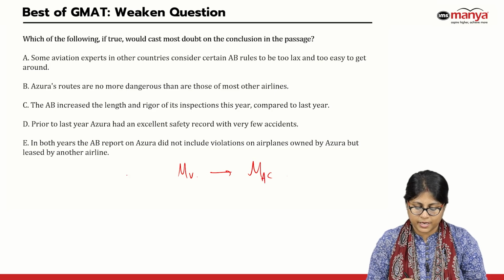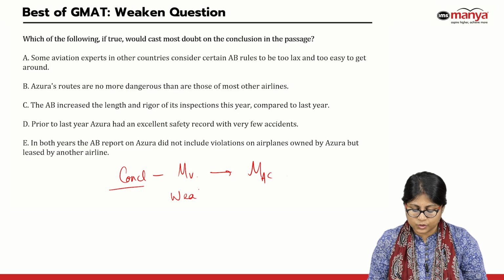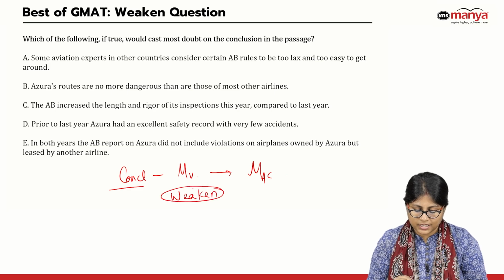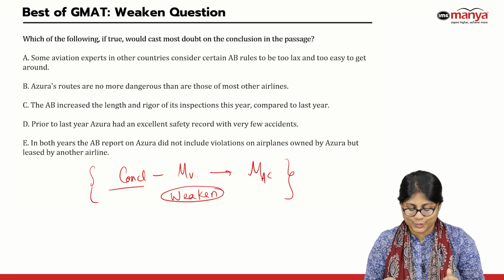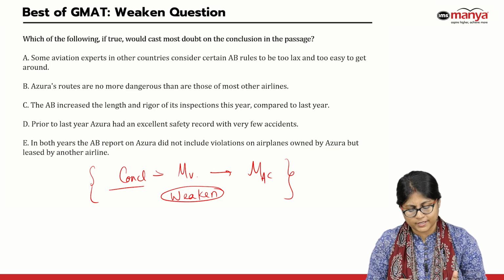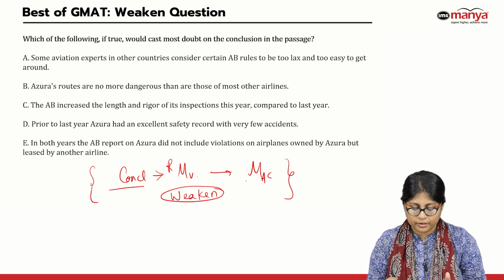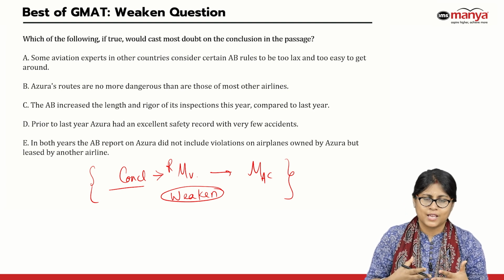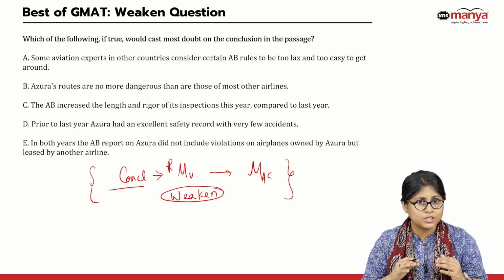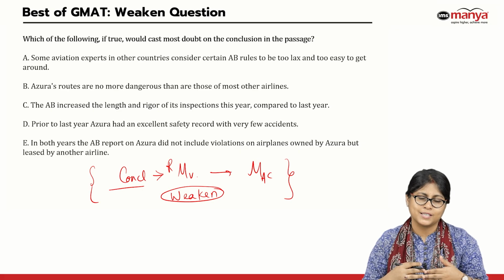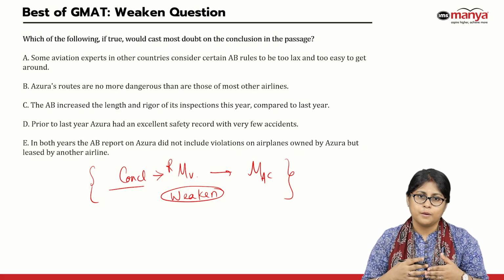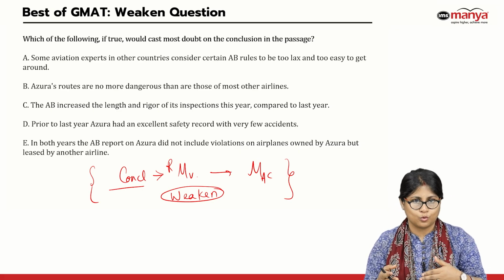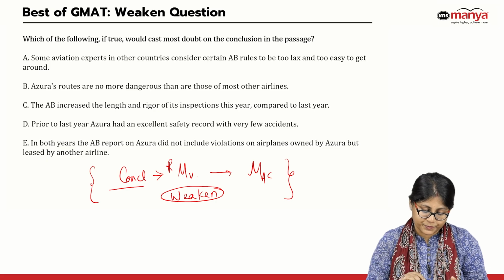That was basically my conclusion, and I have to prove, what is my task? Task is to weaken. You should always keep this particular structure in your mental notes. What is my conclusion and what am I supposed to do? So reported more violations is the cause of more accidents. That means there were more violations happening is the cause. I have to disprove this. I have to raise a doubt on this. Maybe no, it's not the violations, but something else which has led to so many accidents there.